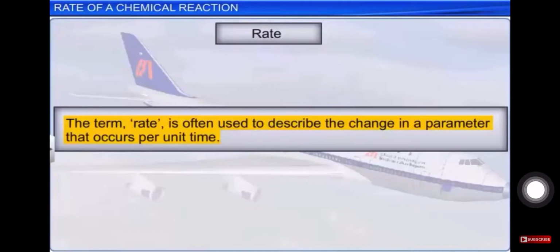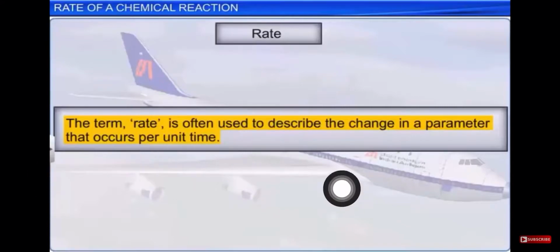If I say an aeroplane is moving, or our two-wheeler is moving, and I say I covered 10 kilometers in 1 hour, then that 10 kilometers is my parameter, and per unit time means the particular time taken, which for me was 1 hour, right?